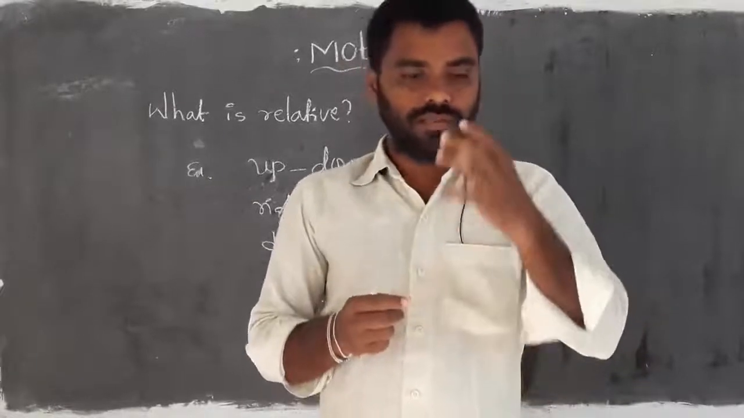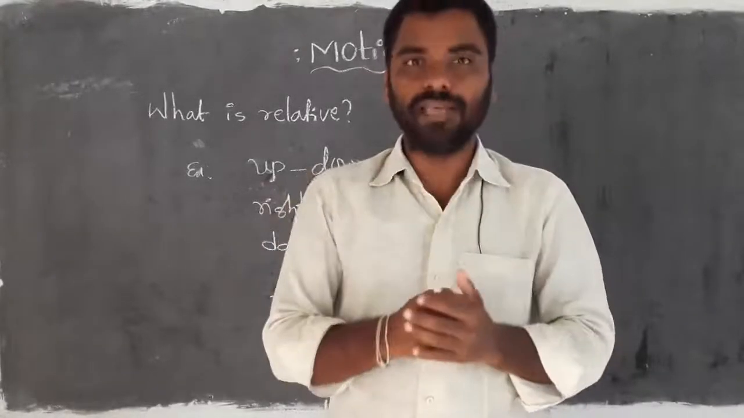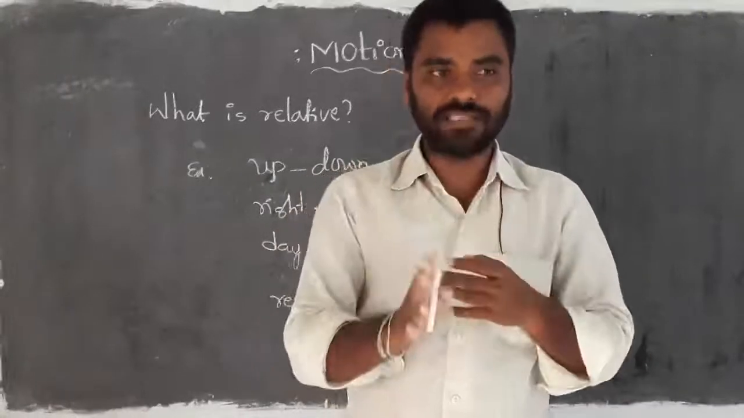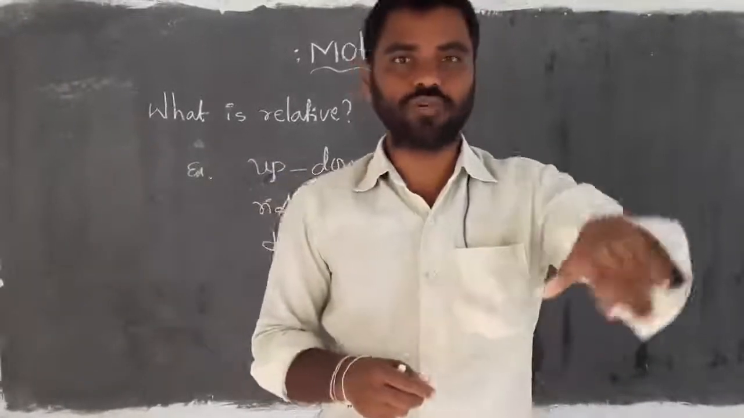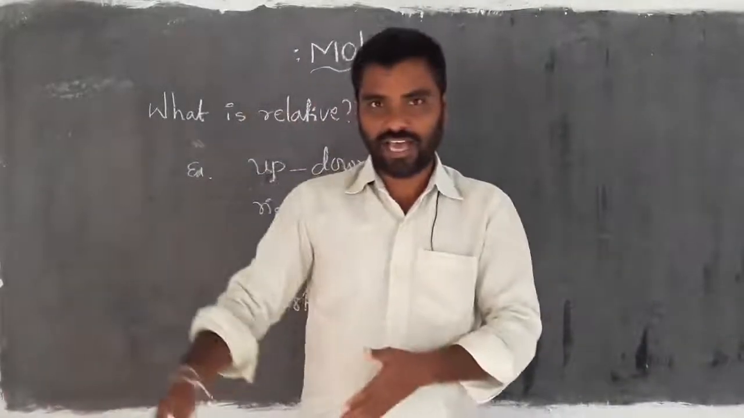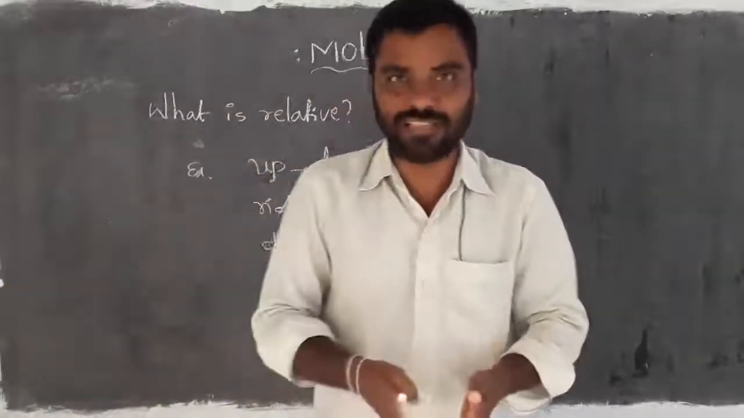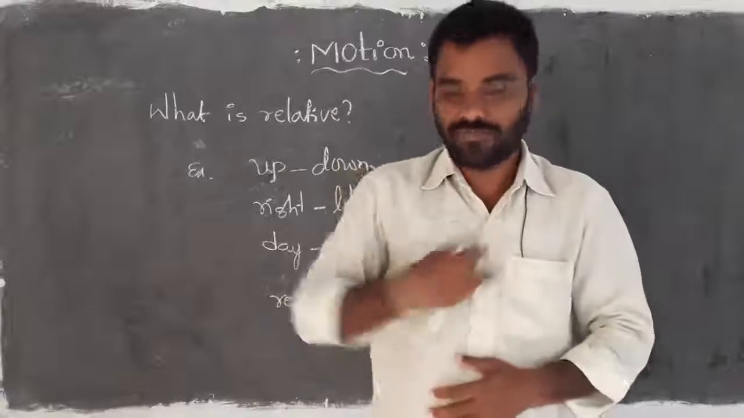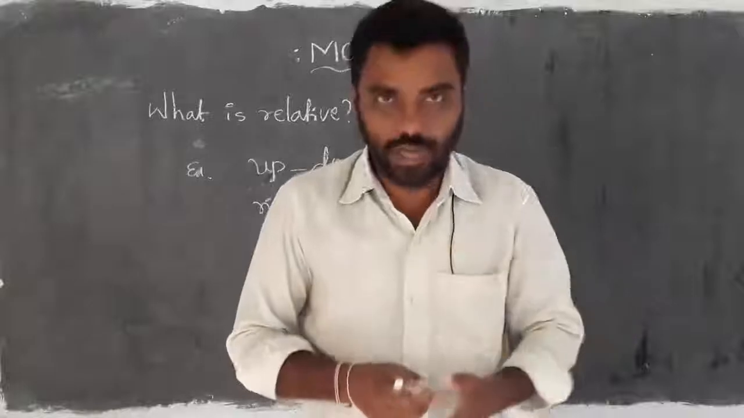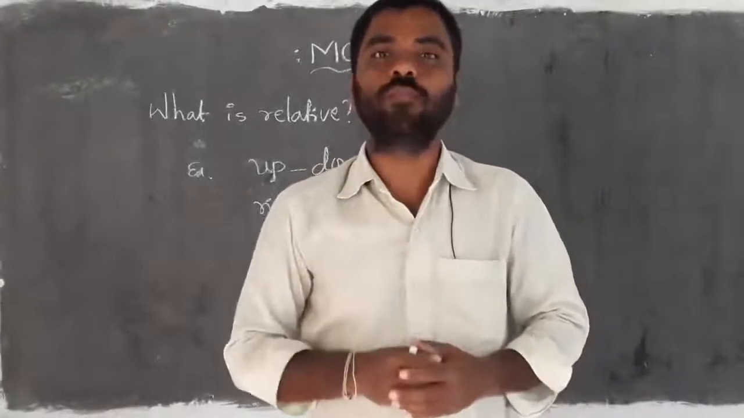Simply, motion means any material which changes its place with respect to the surrounding objects. For example, I came at the start of the class from one side to the middle of the camera, which means I changed my place. So I am in motion. Changing of place by any object or material is what we call motion.